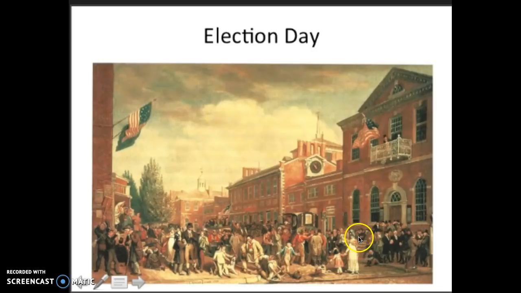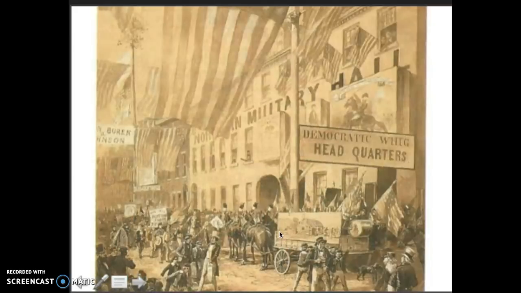Look at this huge crowd. Prior to this, you wouldn't see this, because candidates would set up these festivities, these parades, to get people to vote. Here is William Harrison's headquarters in Philadelphia. Again, he's a Whig. So Whigs welcome women as well, whereas Democrats accuse women who made public appearances of being prostitutes.